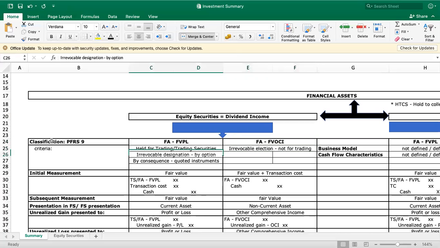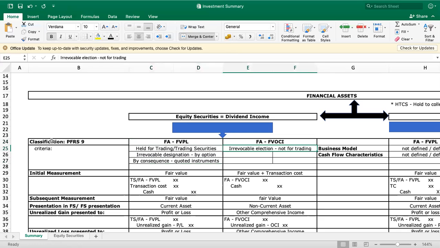So here's the criteria. If the equity securities, if your investment is held for trading, or what we call trading securities, okay, so the investment is classified as FVPL. At the same time, if there's a revocable designation by option, or this is the fair value option, di ba, it is classified as financial asset fair value through profit or loss. And by consequence, quoted instrument, if naka-quote ang instruments nimo, automatic that is classified as financial asset fair value through profit or loss.